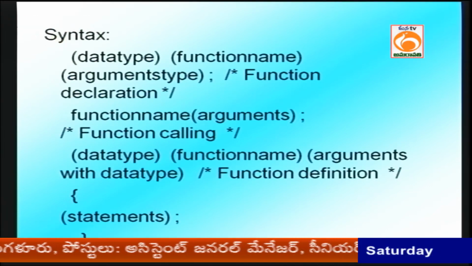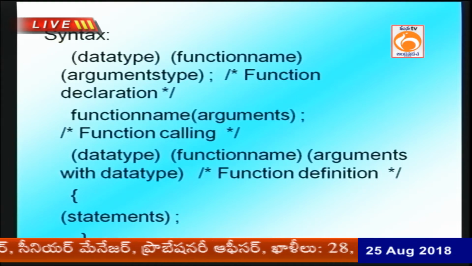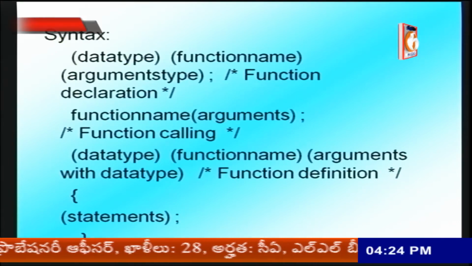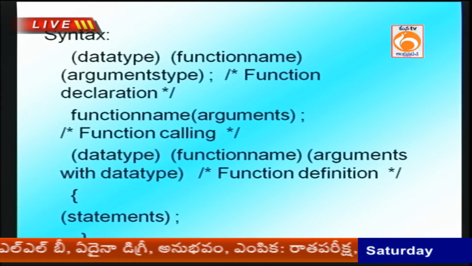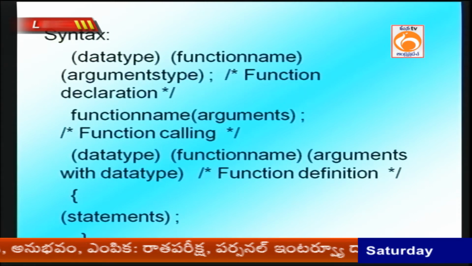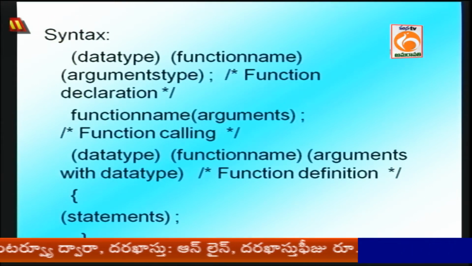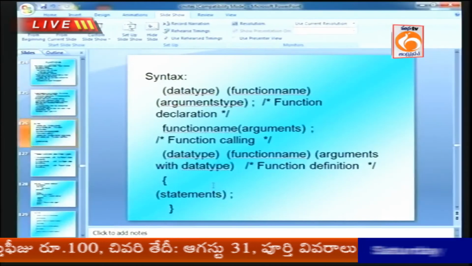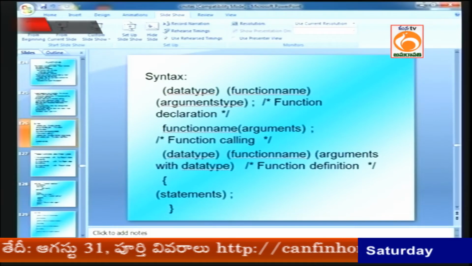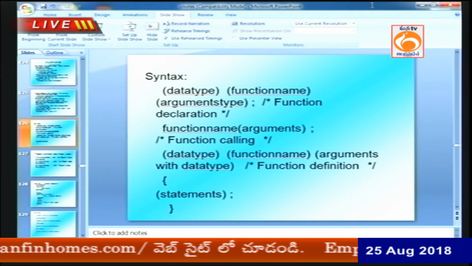Now you see how to create functions and what steps are involved. I discussed 3 steps for functions. Step number 1, function declaration. What is meant by function declaration? Just an announcement of the function. I mean which function you want to create should be announced with the help of function declaration. Actually, 3 steps are involved in user defined functions.